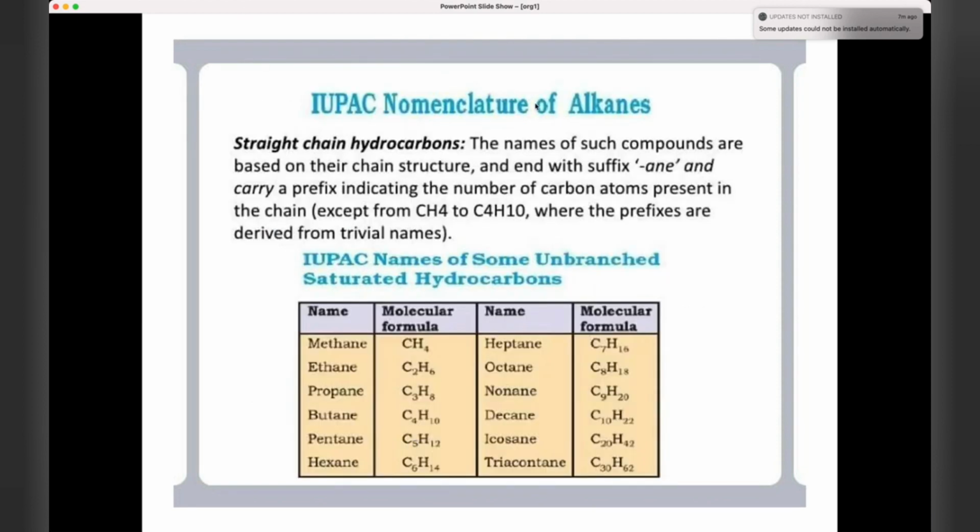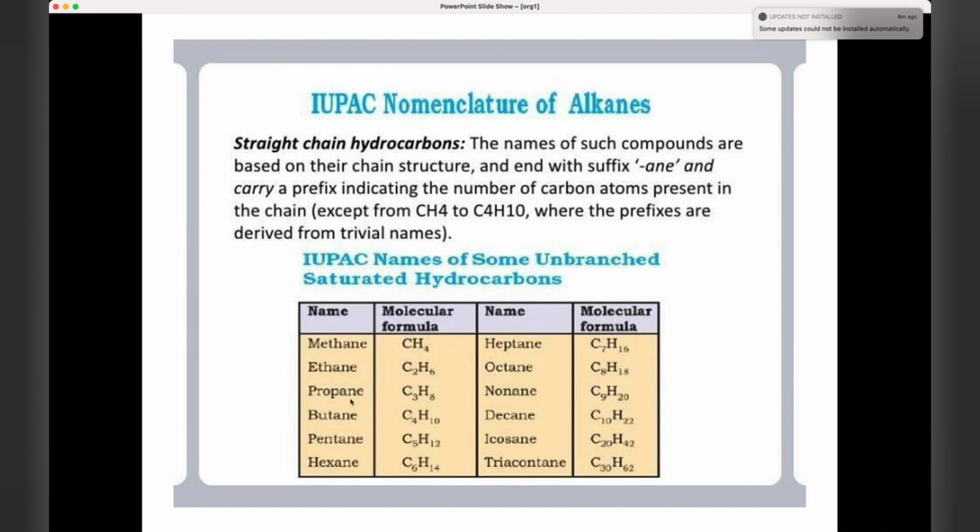IUPAC nomenclature of alkanes. For straight chain hydrocarbons, the names are based on their chain structure, that is, they end with the suffix -ane and carry a prefix showing the number of carbon atoms present in the chain, except from CH4 to C4H10, where prefixes are derived from trivial names. Some compound names are given here.